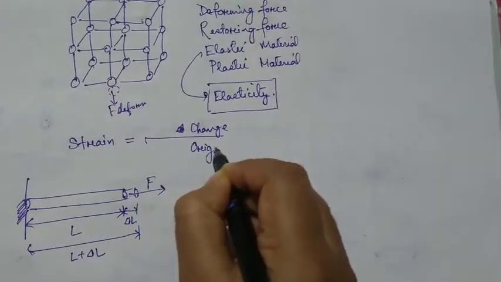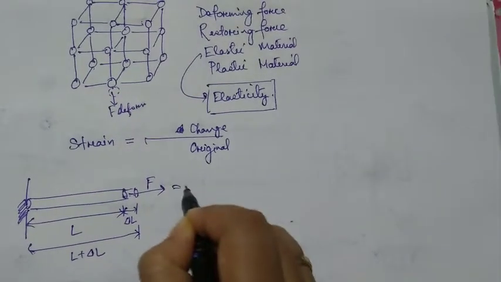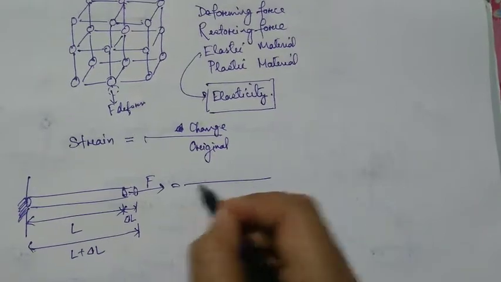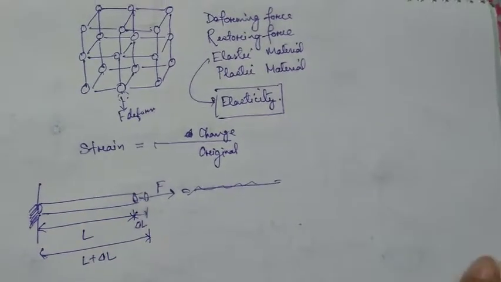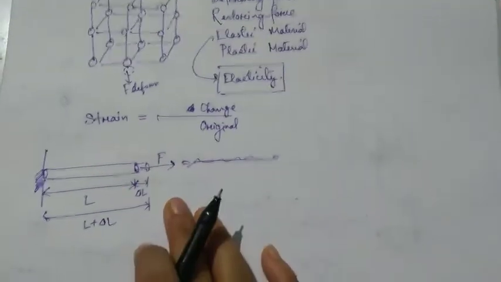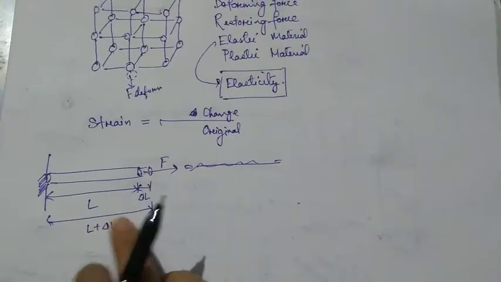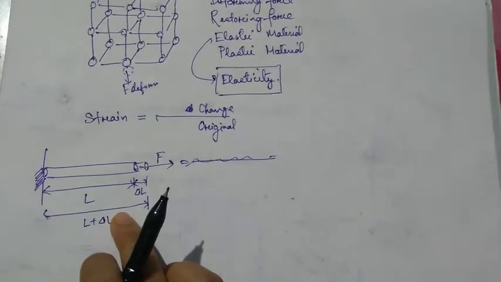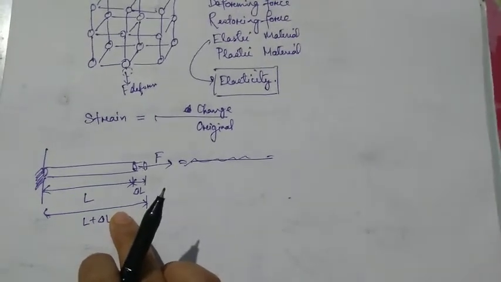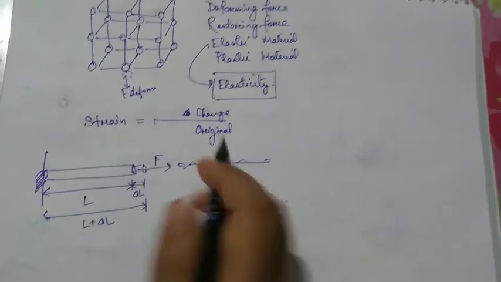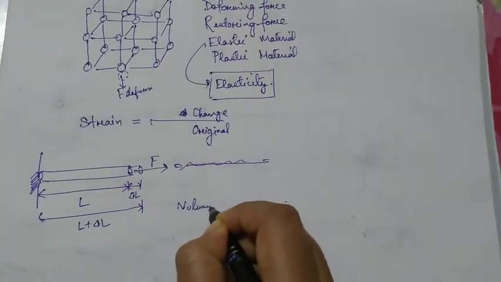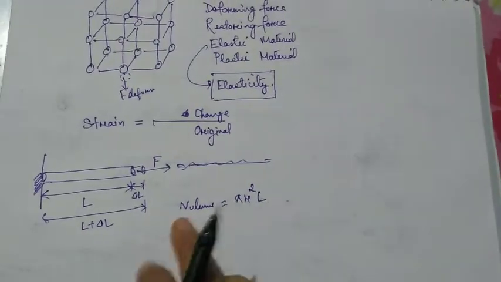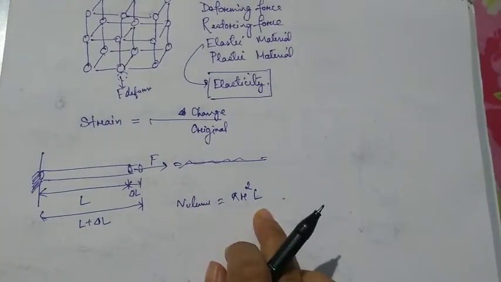by original. Now change can be in many ways. If you consider a wire, then we basically talk about a change in length. Then there will be a change in the volume also. How? Because if it is a cylindrical pipe, the volume is pi r square into L. So if L is changing, volume is also changing, isn't it?